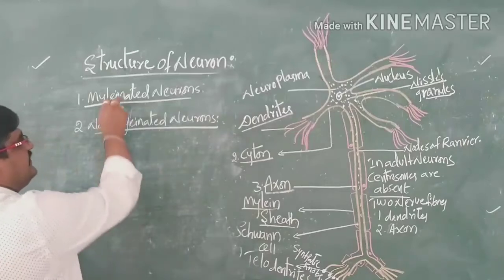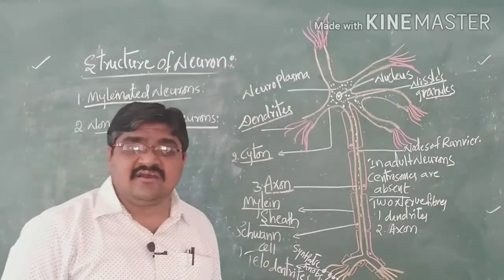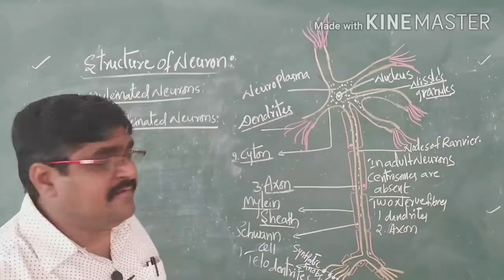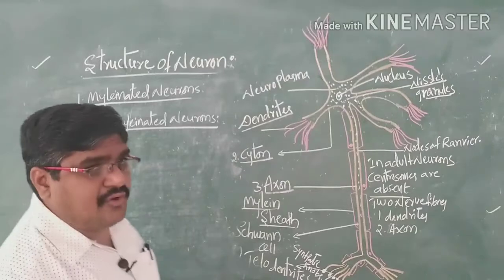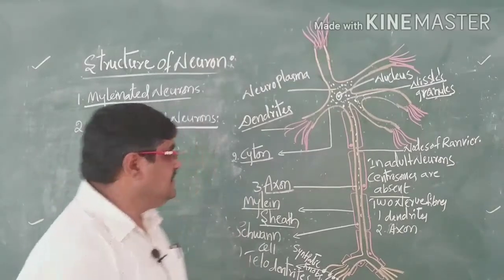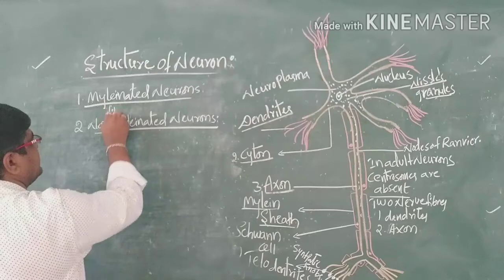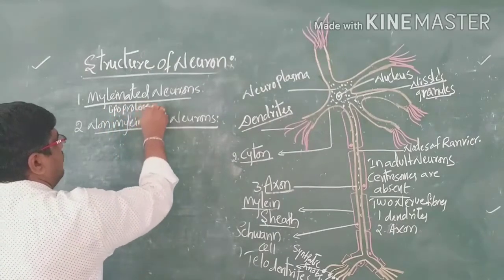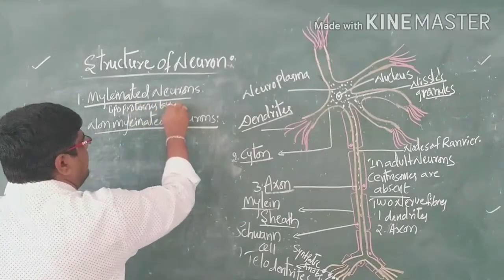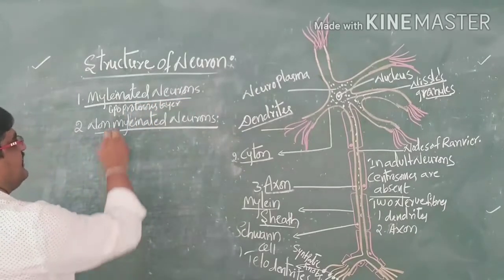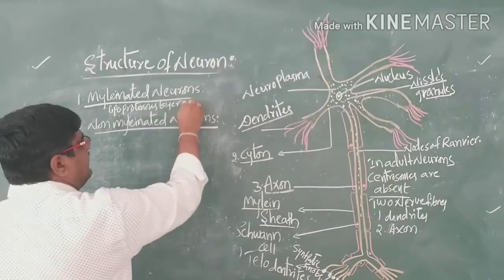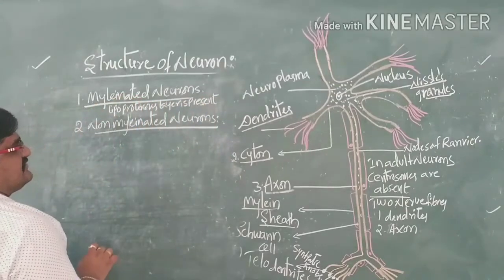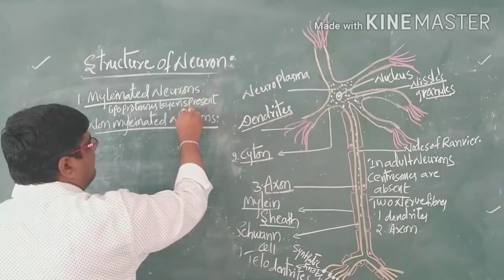One is myelinated neurons. That means if the neuron consists of a myelin sheath, which is a lipoproteinaceous layer or a thin fatty layer, then we can call them myelinated neurons, where they are present in the vertebrates.